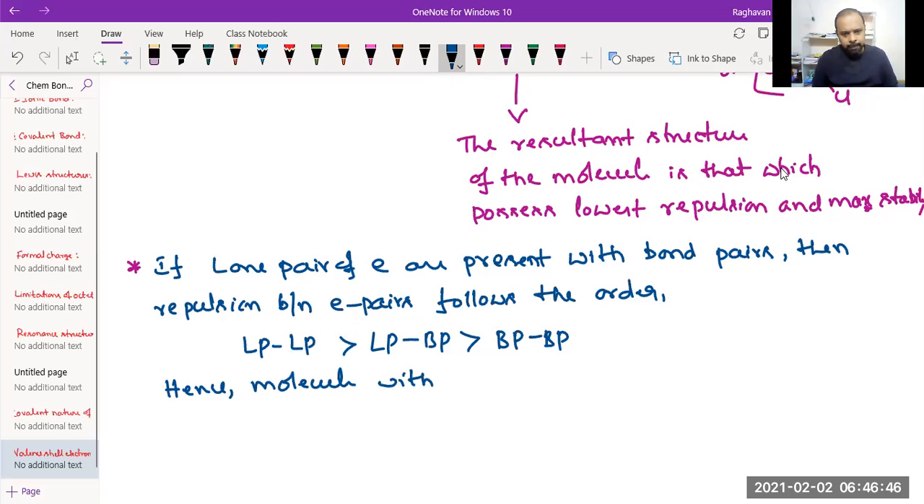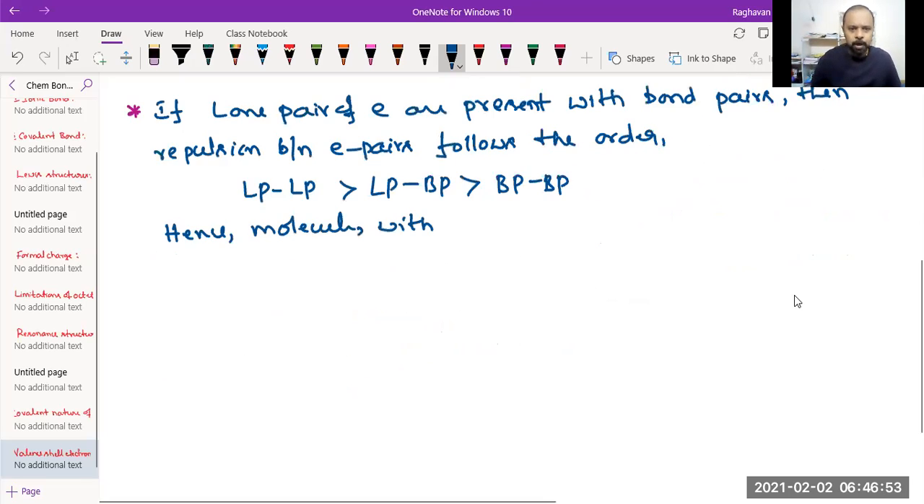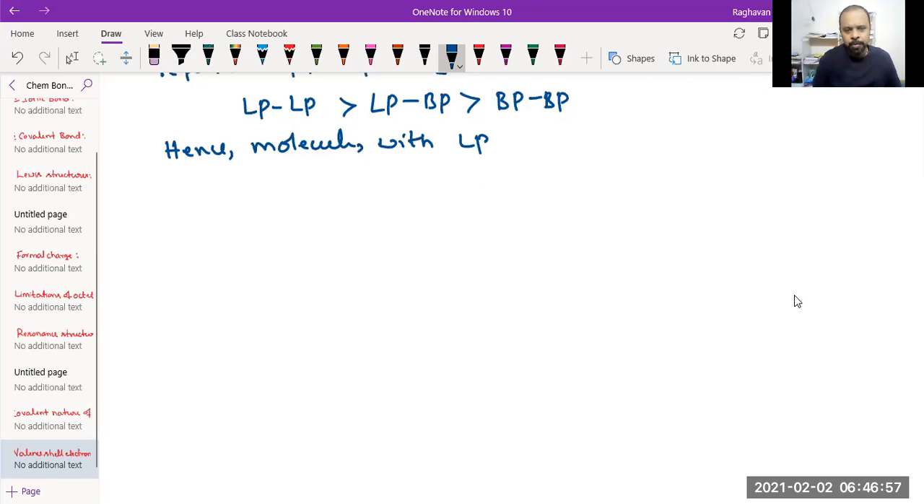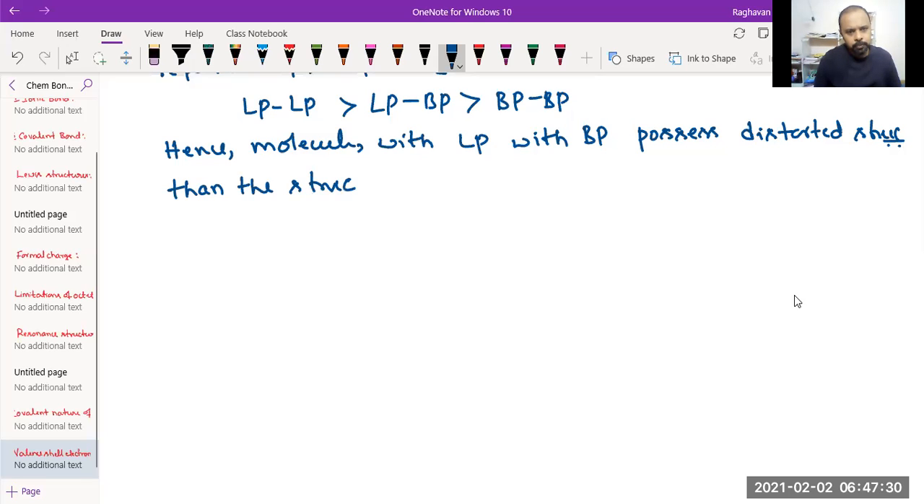Hence molecules with lone pairs along with bond pairs, that's what I mean, possess distorted structures, we say, compared to the structures with only bond pairs.